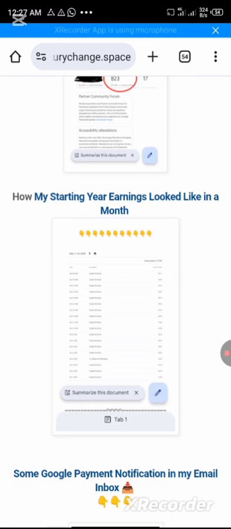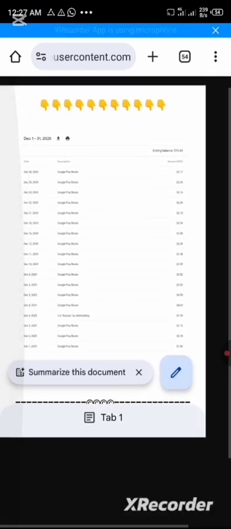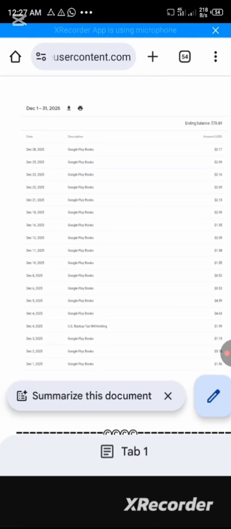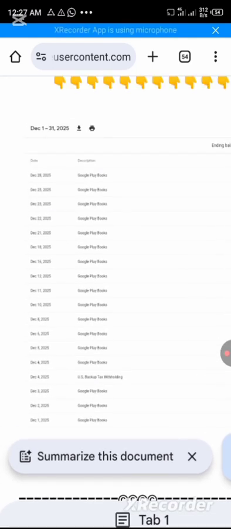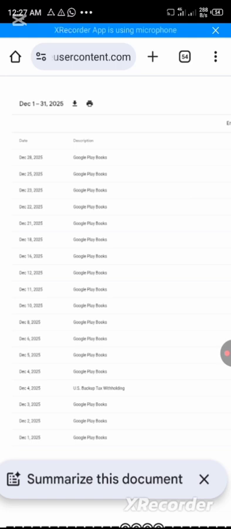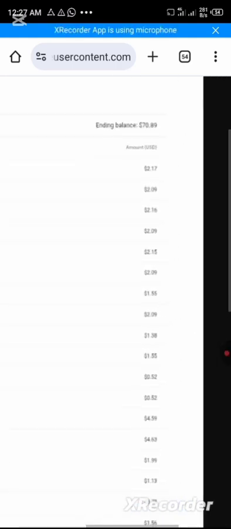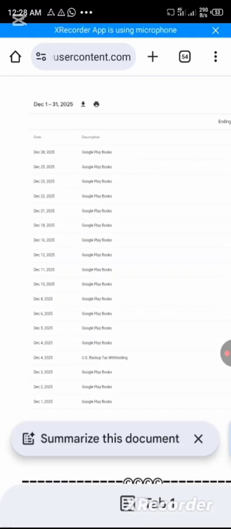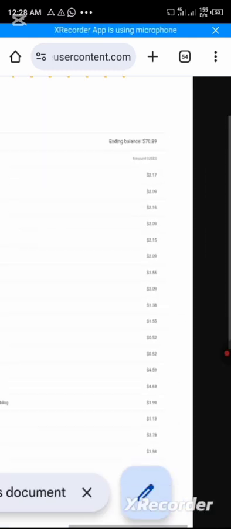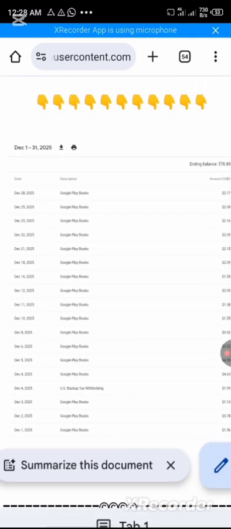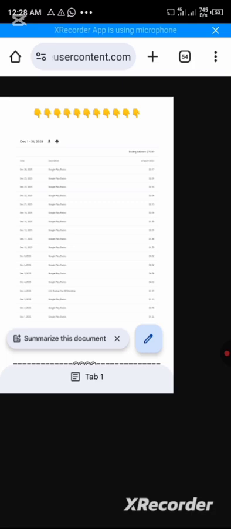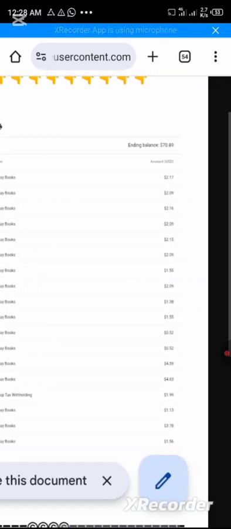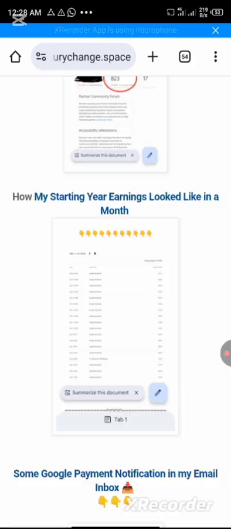How my starting year earnings looked in a month. When I was starting last year, this is a small amount. This is what you can also expect, so do your mathematics if you have just a few titles. By this time it was just 1 to 3 titles I had, and I was just trying to implement what was taught to me. I had not gotten it very well then, so you can see the earnings within this month. So I can promise you that now that the long work has been shortened for you, you can hit $100, your first withdrawal, if you implement what is in this course, because you can see that this is very possible. Look at it yourself. Thank you for seeing this.